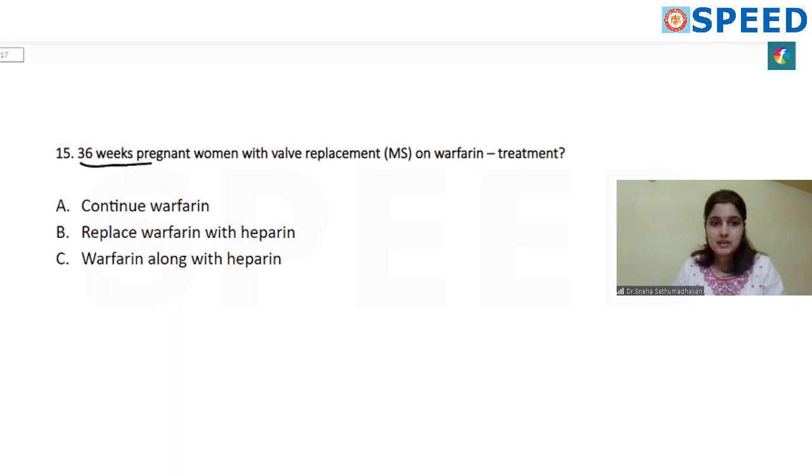Next question, 36 weeks pregnant woman, valve replacement, I think it is mitral stenosis, who's on warfarin. What do you do next? Any patient who's on anticoagulant for any reason, previous DVT or patient on valve, usually in pregnancy, they will either be on warfarin or heparin. Heparin can be unfractionated or low molecular weight heparin. The usual regimen is, first trimester, they will be on heparin because warfarin can sometimes have effects on the fetal development.